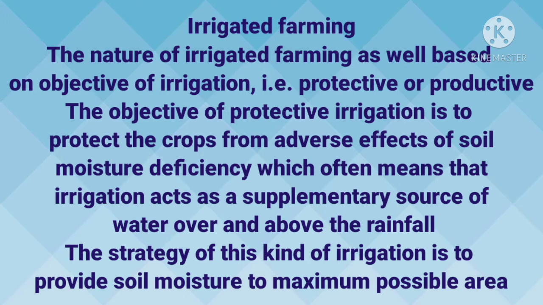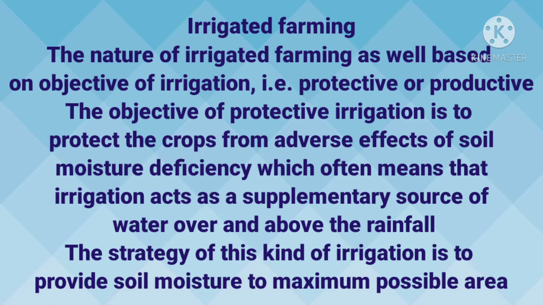Let us distinguish between both of them, that is dry land farming and the wetland farming, how these are different from each other. First of all, in the form of the rainfall, in the wetland the rainfall is too high, in the dry land it is the low rainfall. So in India, the area with rainfall of less than 75 centimeter in a year is known as the dry land farming. Rainfall is less than the total moisture requirement of soil. Generally these areas are facing the problem of drought.